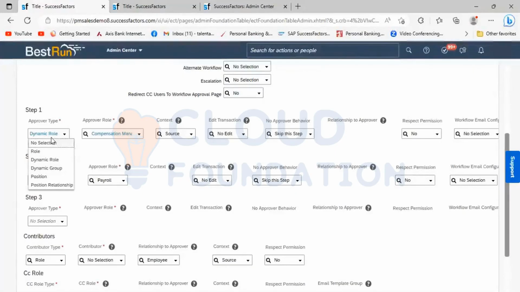Now, when we are designing a dynamic rule, I am specifying dynamic versus compensation manager. A compensation manager is a dynamic rule, but it can vary from country to country. For instance, it can be a single person. For Belgium, it can be a particular position.